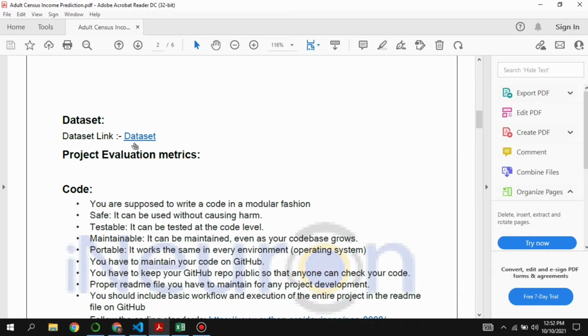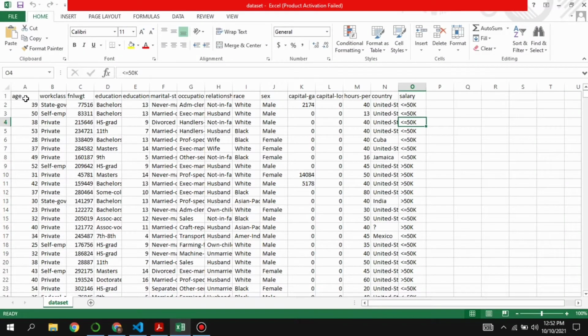We are also provided with the link of the data set. From this link, we can just directly download our data. After downloading it, it looks something like this. Here we have various parameters such as age, work class, education, marital status, and so on. Based on these parameters, we need to predict the salary. This is the target variable over here. So we just have to predict whether a person earns more than $50,000 annually or not.